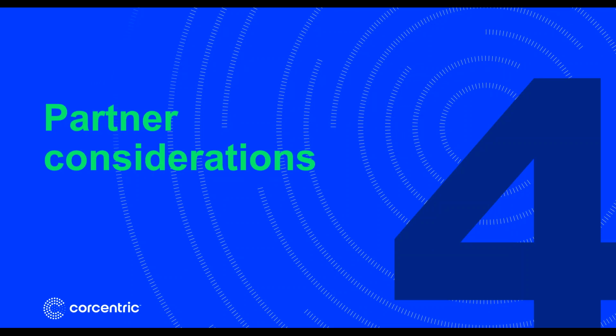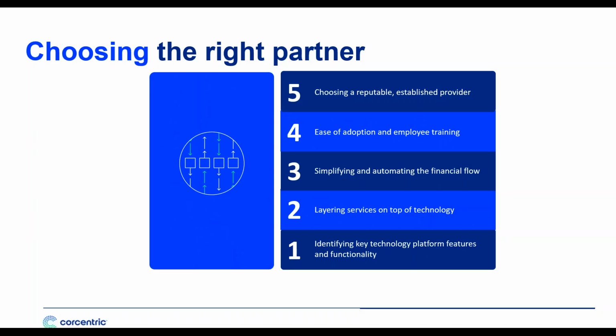The next key consideration is your partner. And most folks gloss over this. They get excited about brochures and videos and websites, but there's 5 key things to keep in mind when you're evaluating a partner. The first, of course, is to identify key technology platforms, features, and functionality. So you need to make sure that the solution that you're looking at does what you need it to do.